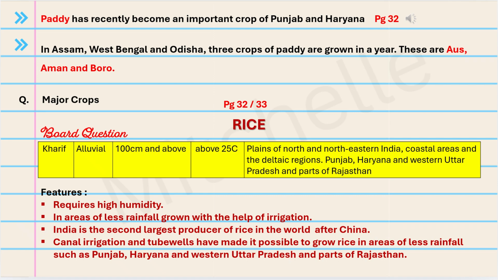The choice is yours. Now we come to one of the most important areas of this chapter, the major crops. So the first one is rice. It is a board question. I have given you the cropping season, the type of soil, the conditions it requires, and where rice is grown all over India. I have also highlighted some features. Make sure you know this because rice is a repeated board question in the exams.